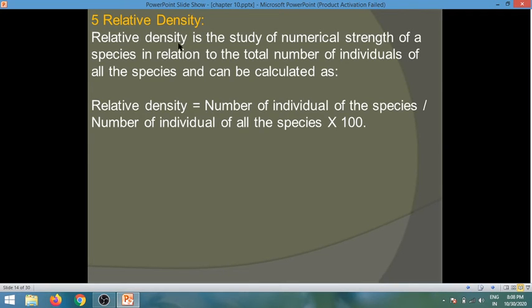Relative density. Relative density is the study of numerical strength of a species in relation to the total number of individuals of all the species and can be calculated as: relative density is equal to number of individuals of species divided by number of individuals of all species, multiplied by 100.